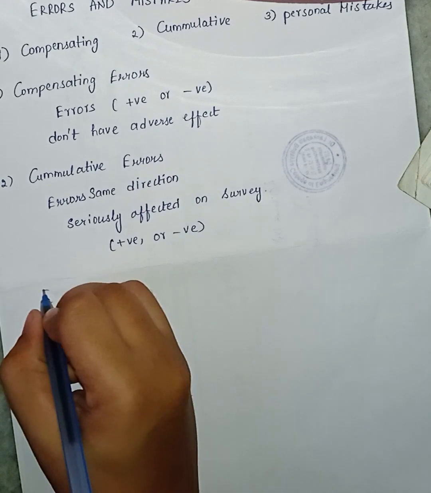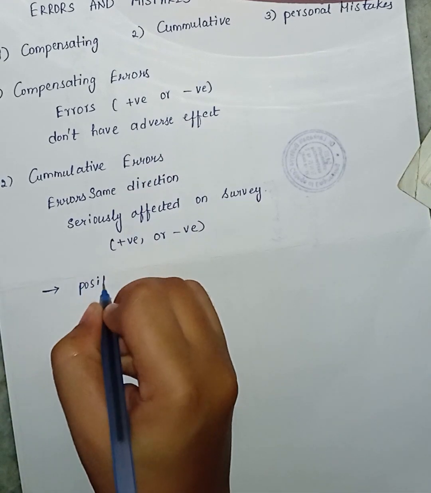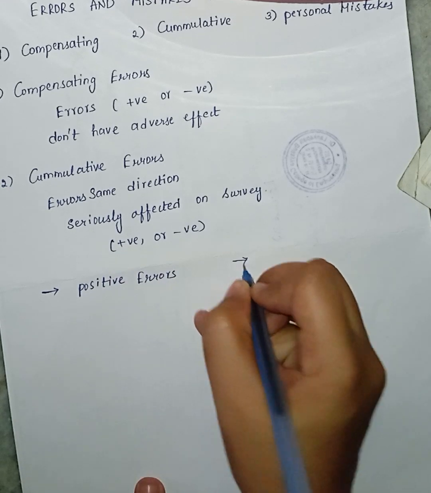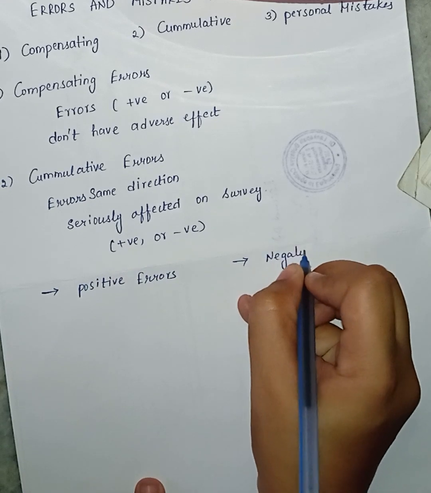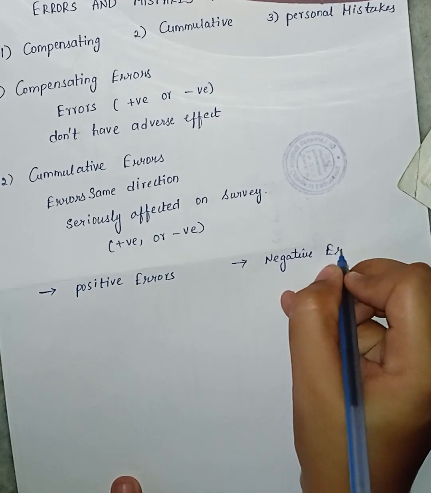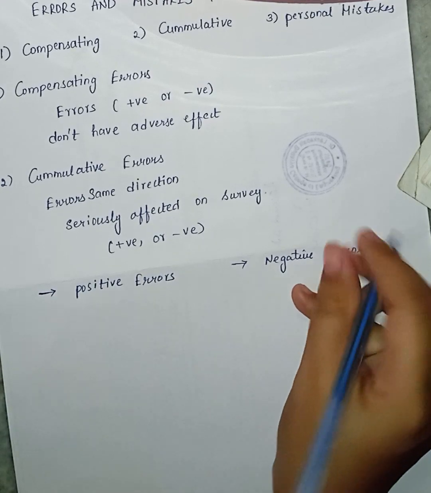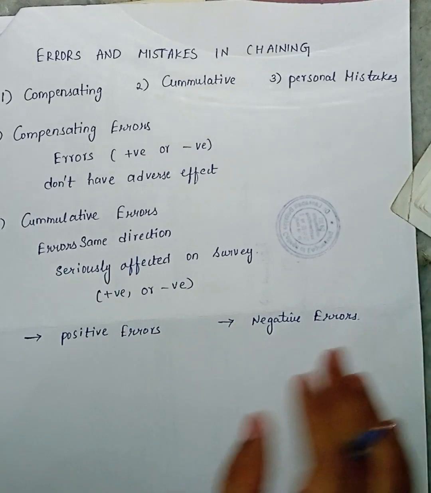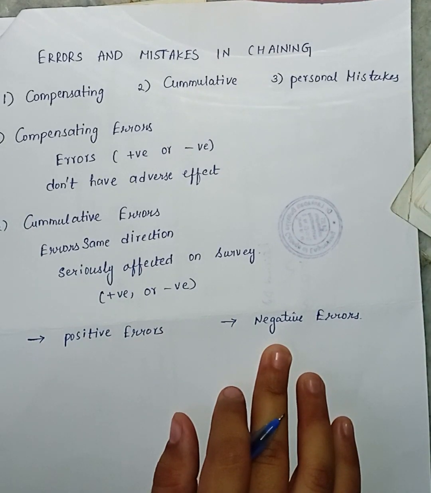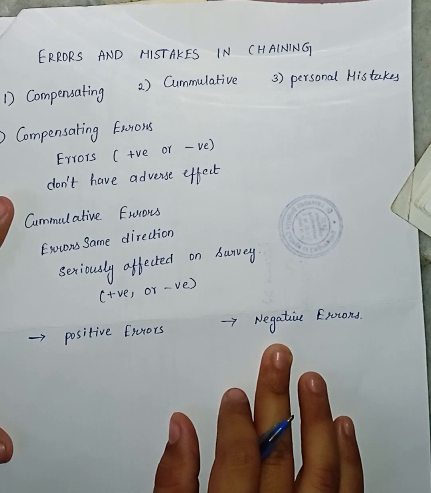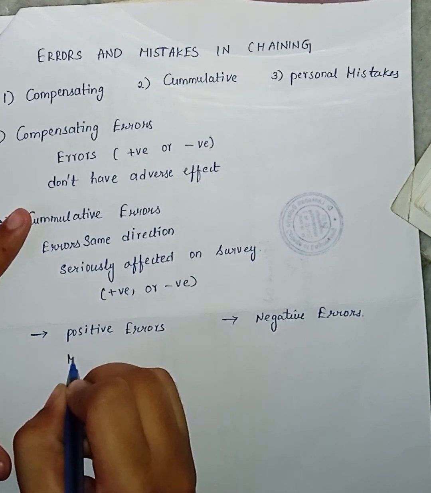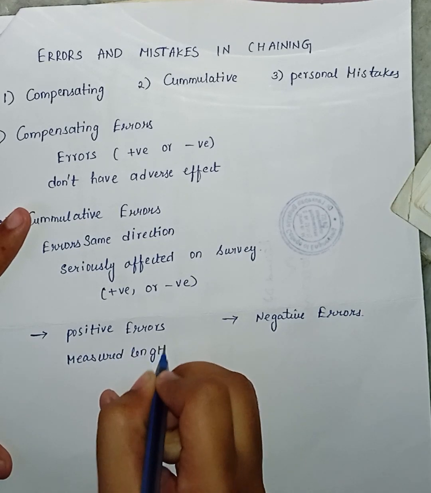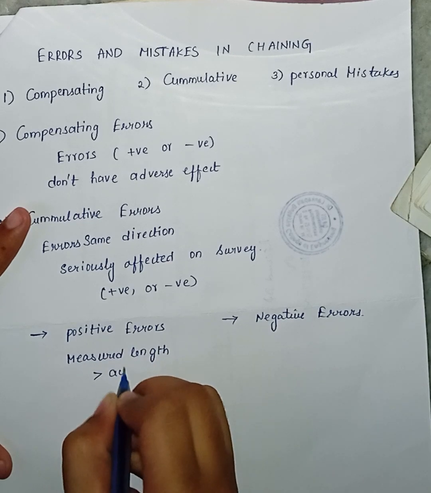Further, this cumulative error is divided into two types. First is positive error, second is negative error. What is positive error? When the measured length is more than the actual length, it is known as positive error. A positive error occurs whenever the measured length is greater than the actual length.